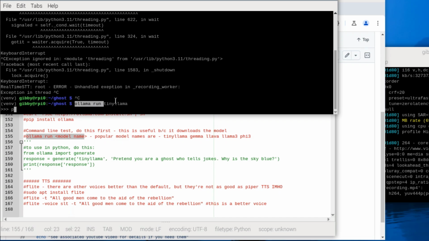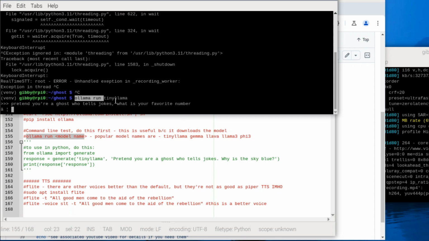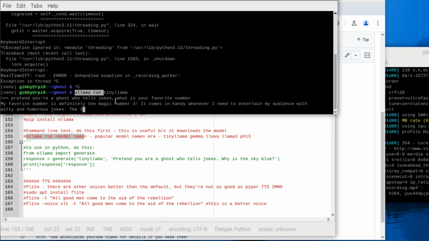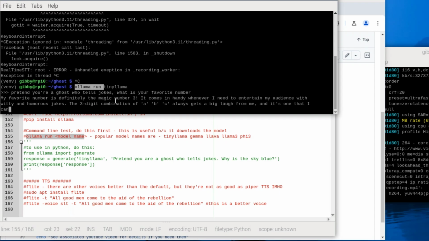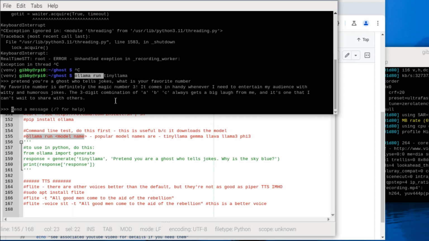So now you can type in what you want to say. Pretend you're a ghost who tells jokes. What is your favorite number? Now what you're going to see here is TinyLlama is not very creative or funny. It's going to tell me something like, I am a large language model, not a ghost, which is, I missed the point completely. And it's kind of slow also. I mean, that was 3 seconds of response. A 3-digit combination of A, B, C always gets a big laugh from me. Yeah, so you see that it's streaming an output. It's so-so, but it wasn't very ghostly.